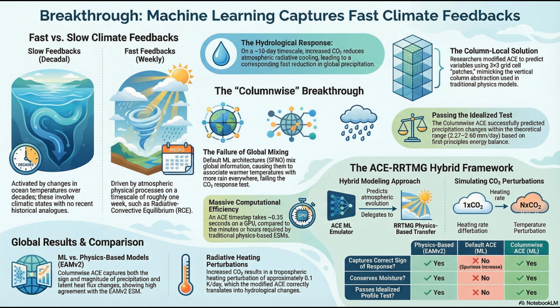They fix it by restricting the receptive field. They basically reintroduced a concept that physics-based GCMs have used for decades, the column local abstraction. Oh, okay. Because in a traditional GCM, precipitation is calculated using only the state variables of a single vertical atmospheric column. Exactly. The code doesn't care what's happening halfway across the world. It relies purely on the thermodynamics right there in that specific grid cell.